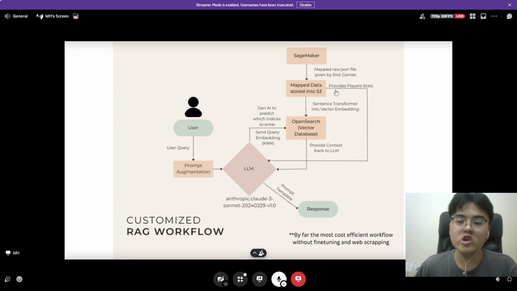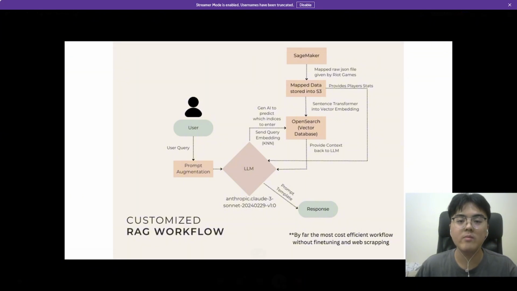So for the additional prompts such as player stats, because we are not using web scraping, we decided to map them ourselves. So when the LLM is asked about player performance, it will refer back to the S3 to get the player stats to help its response, which will go through the prompt template to give the most optimal response. And our workflow is by far the most cost efficient workflow, and we did not use any fine tuning or web scraping method.